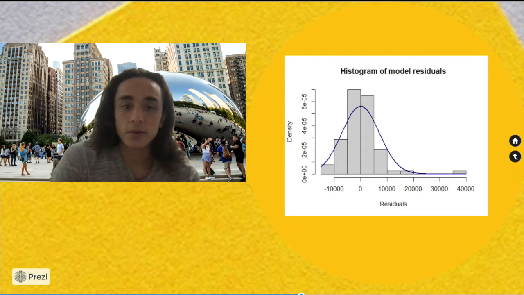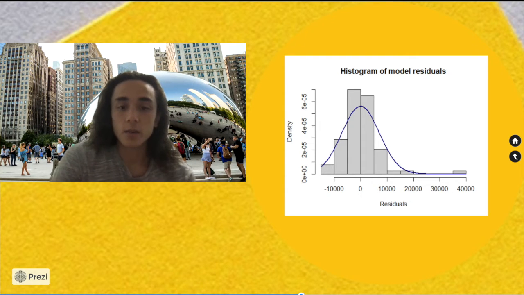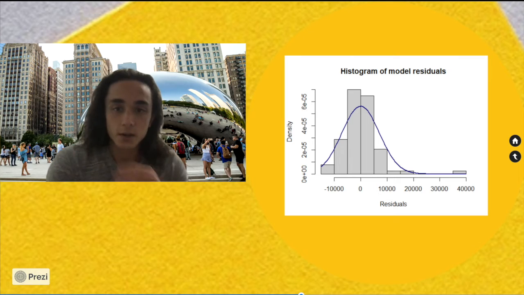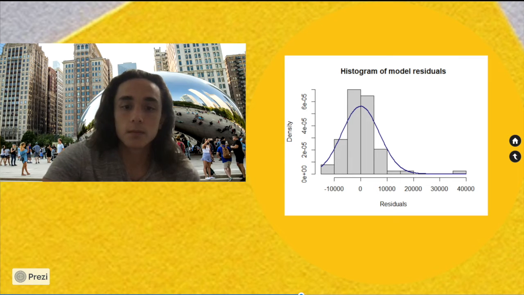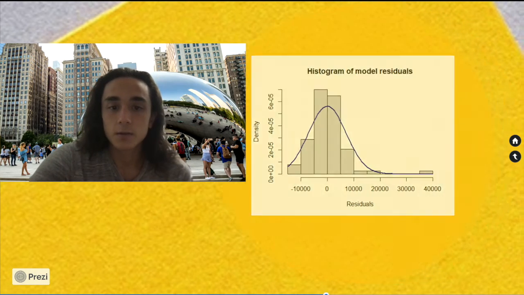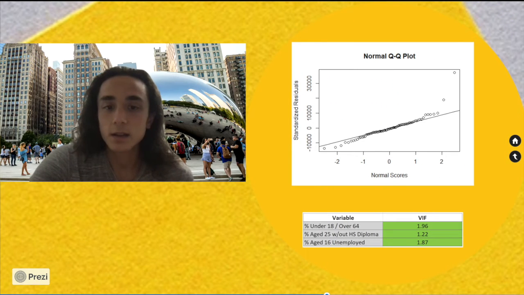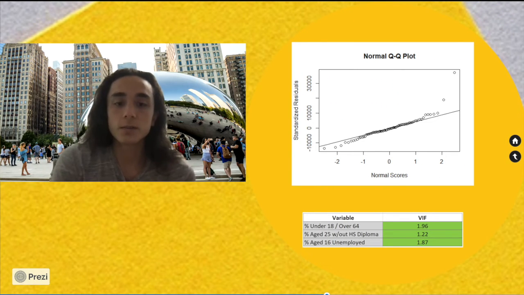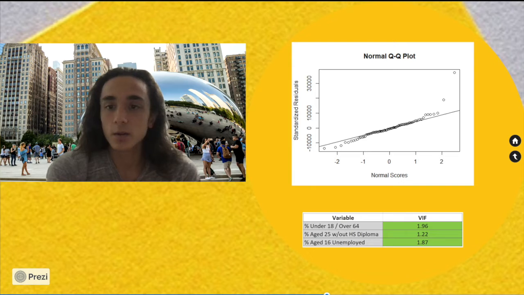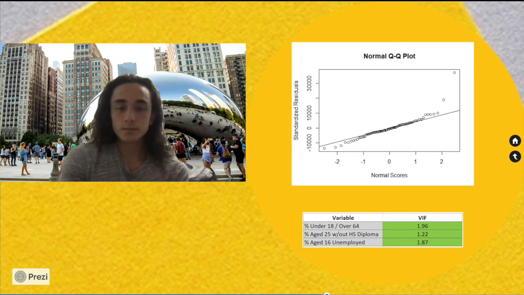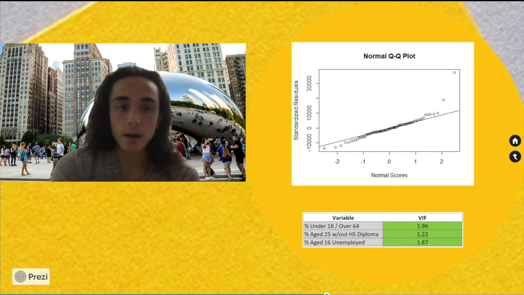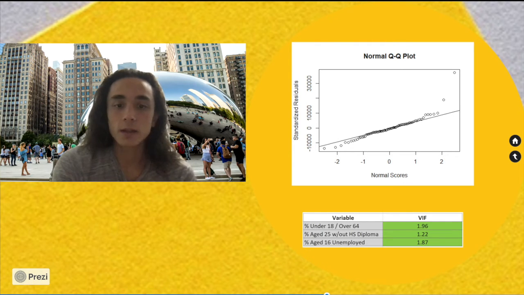As I said earlier, it's expected that our model will not be accurate for these higher income areas because the highest it will ever predict is 76,000. So that is where this large residual comes from. This quantile plot also tells us that our dependent variable is normally distributed because it is roughly linear here. And you can see the one outlier I mentioned previously up here. So we can kind of ignore that.